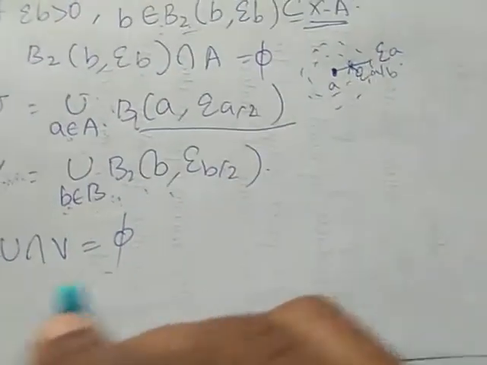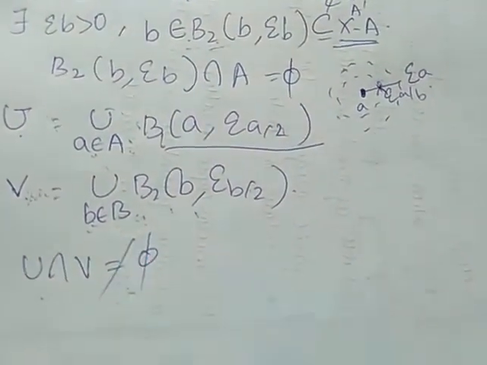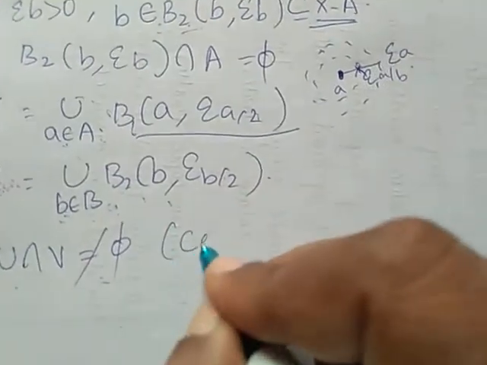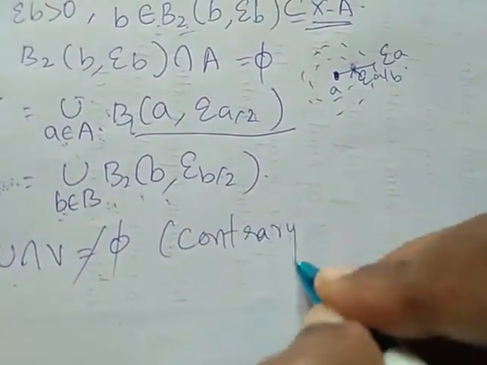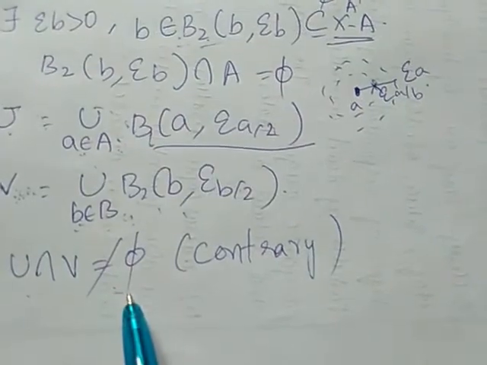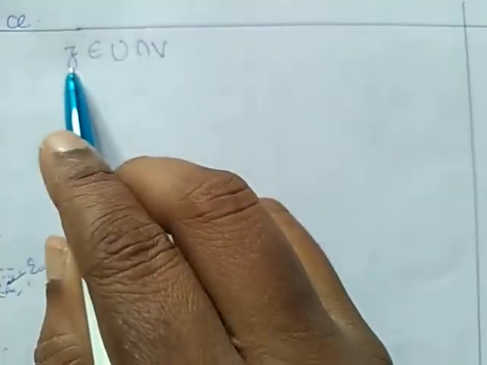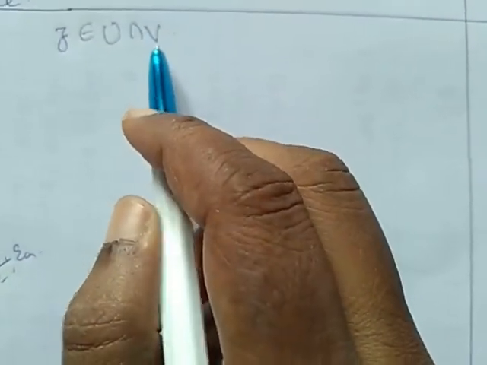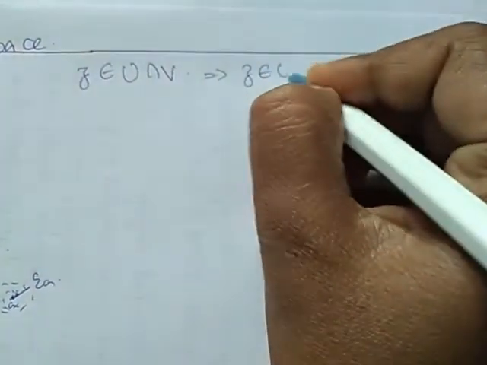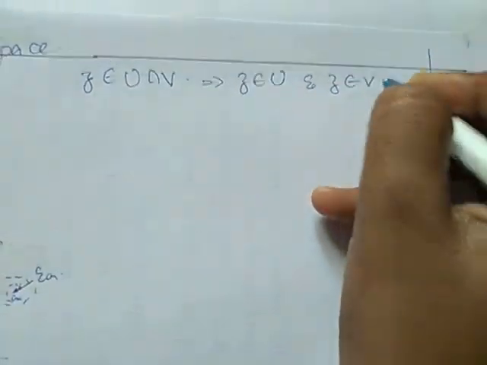Suppose the intersection of U and V is not equal to the null set. We are taking this as a contradiction. As a contrary, we are taking U intersection V is not equal to the null set. It means some element Z belongs to U intersection V. Right? So this implies Z belongs to U and Z belongs to V.